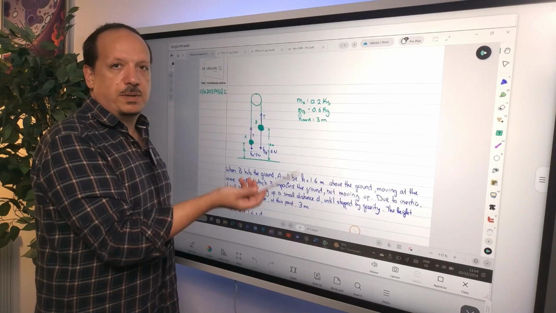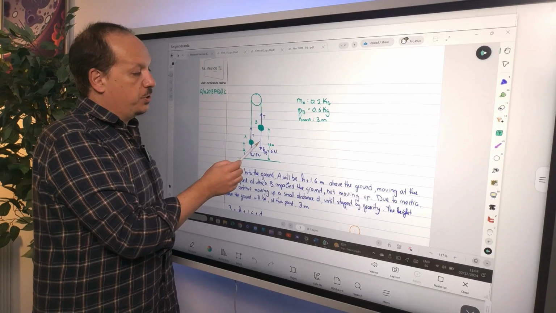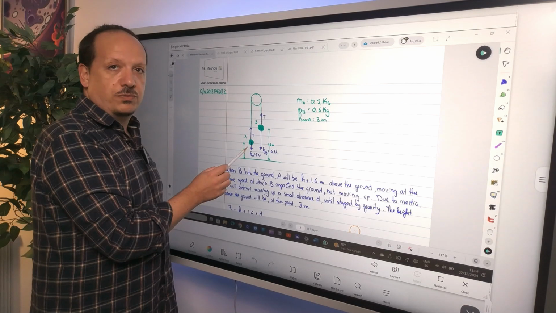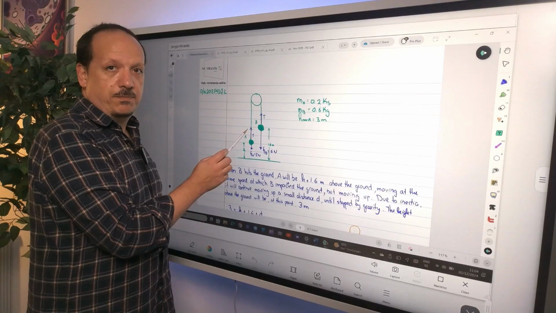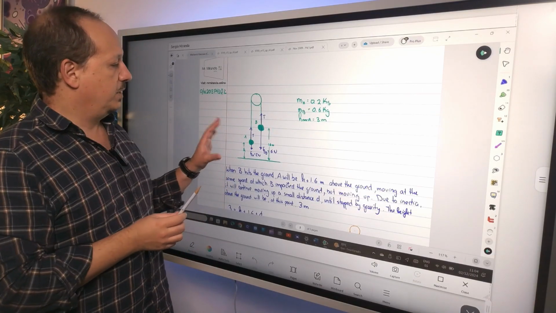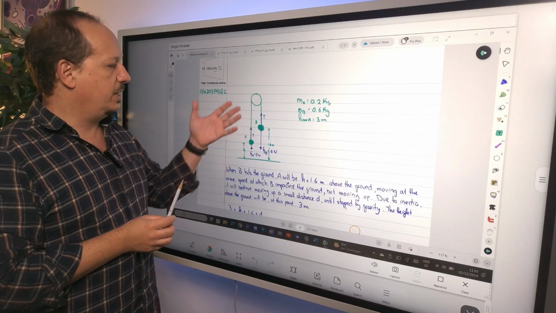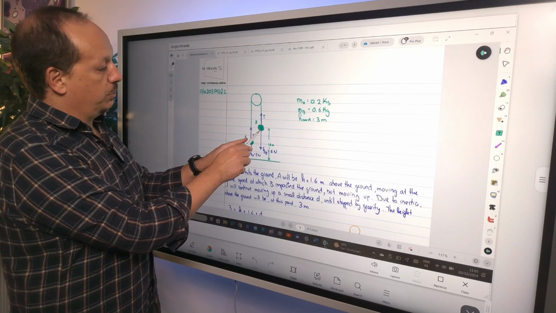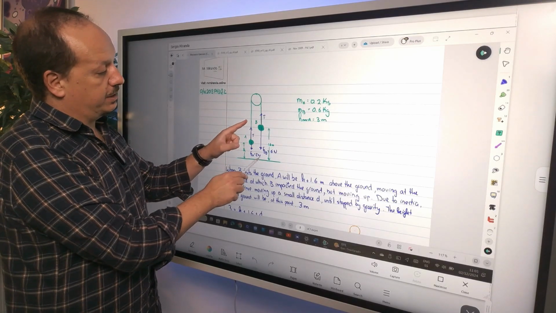Again, you have a single string passing over a smooth pulley, all right? That this tension needs to be smaller than this weight, but at the same time needs to be bigger than this weight over here. Otherwise, this one wouldn't go down and this one wouldn't accelerate up, all right? So every time you make a sketch like this, it then doesn't take too long. Just make the size of the arrows in a way that just by looking at this, you know what's going to happen, right? So this one goes down, this one goes up. Accelerating down, accelerating up. This one touches the ground and stays there.